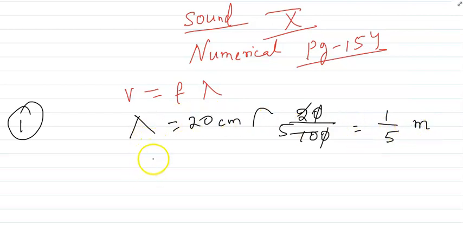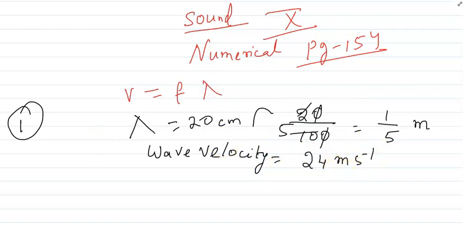Now wave velocity also given. So what is the wave velocity? Wave velocity, it is always measured in what? Meter per second. So wave velocity is how much? Can you tell me? Wave velocity is 24 meter per second. Alright. Till now any doubt you have? So we have to find frequency. Fine. See the question. Calculate the number of waves produced in 1 second. So as we know that frequency is equal to number of waves produced in 1 second. Alright.